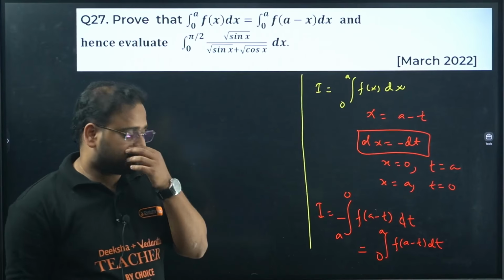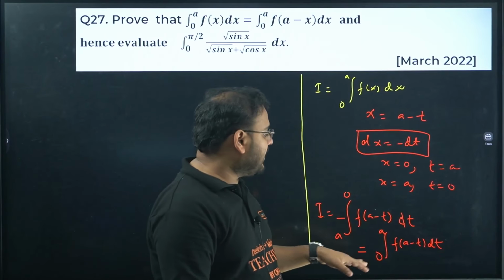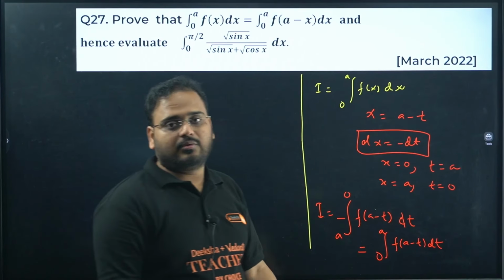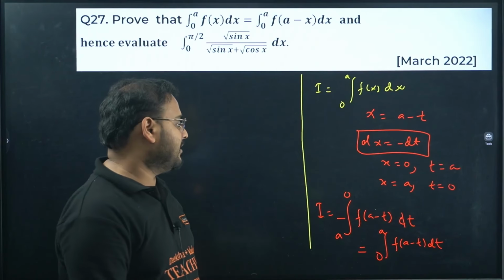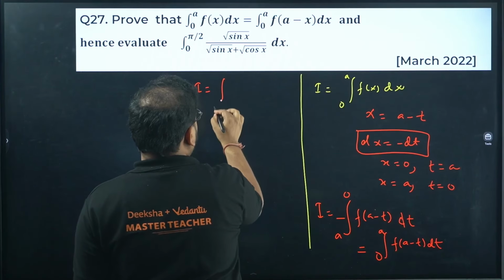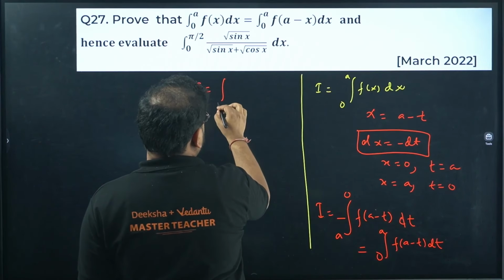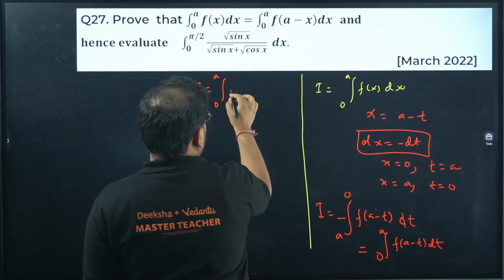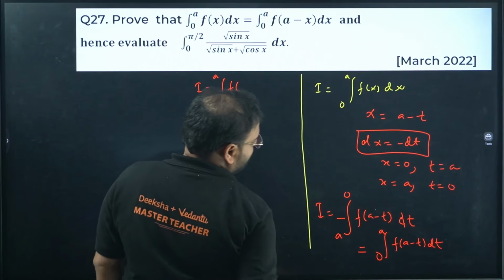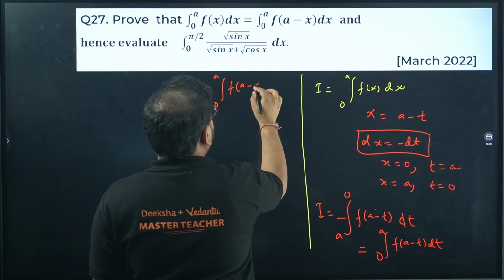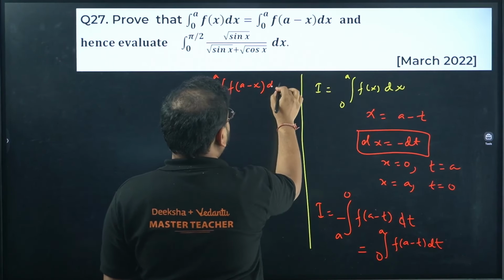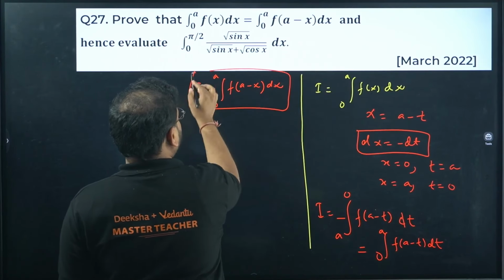We also know that in definite integrals, I can change the variable anytime. So let's do that. I equals to, I'm changing the variable t to x, 0 to a, f of a minus x dx. Be careful.